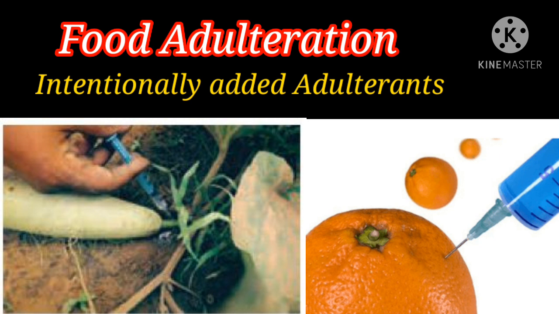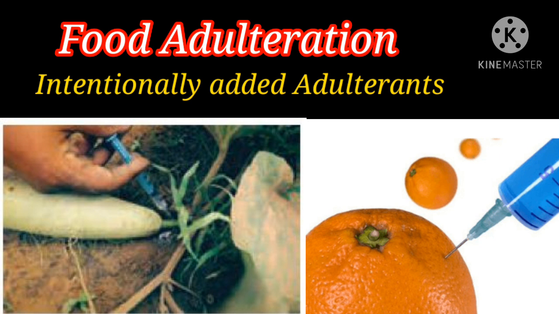Next one, chemicals like calcium carbide to ripen bananas and mangoes, and non-certified food colors containing chemicals like metallic lead are used to give colors. Then edible synthetic waxes like carnauba wax are coated on fruits like apple and pear to give a shining appearance. So, when we are taking this type of food items, what are the health effects that occur in our body? It leads to fever, diarrhea, nausea, vomiting and gastrointestinal disorders.